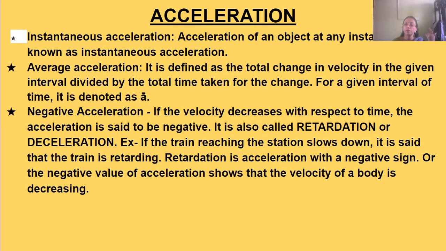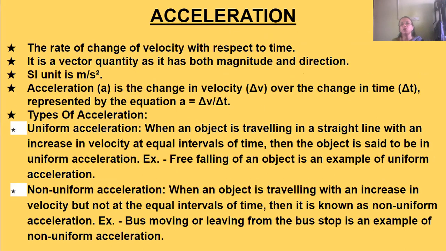First we come to uniform acceleration. What does that mean? When an object is traveling in a straight line with an increase in velocity at equal intervals of time, then the object is said to be in uniform acceleration.